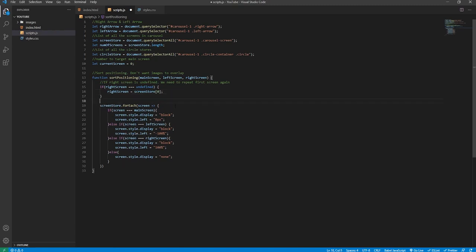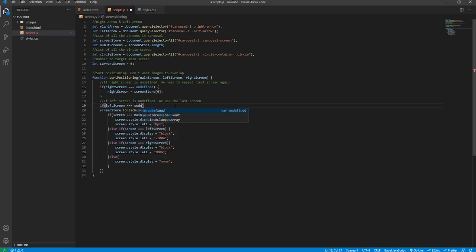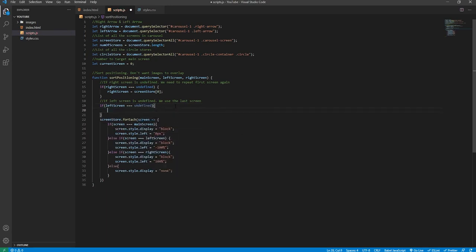And we'll do a similar thing for the left screen scenario. So we'll say if left screen is undefined, we use the last screen. If left screen is undefined, left screen equals screenStore[numOfScreens - 1].